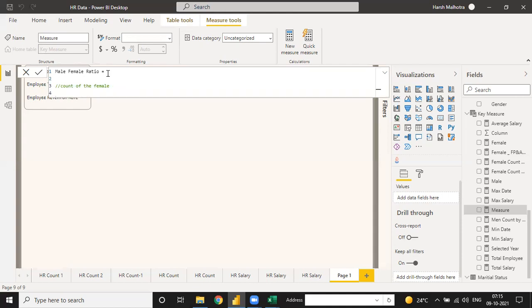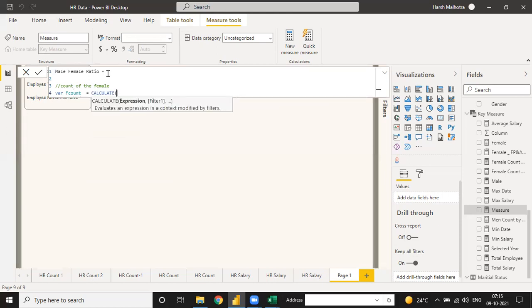Okay. So for female count, what is the function? Can you tell me how to count females only? If we need any female count, then what is the function we use? So we have to use a VAR function. It means creating a variable, female count, is equal to